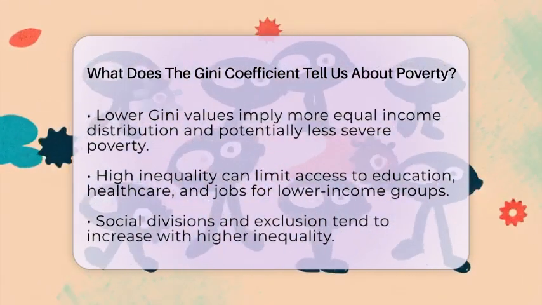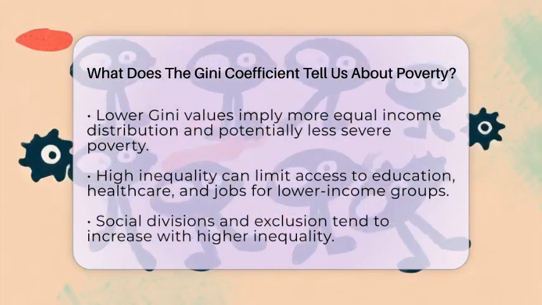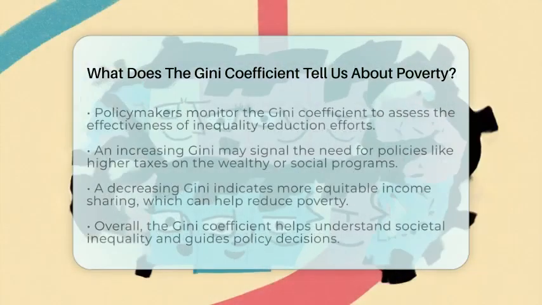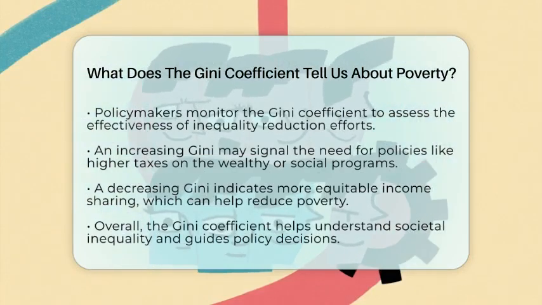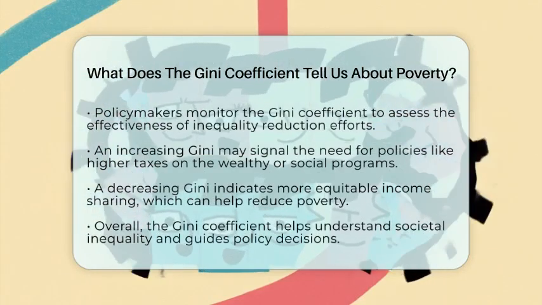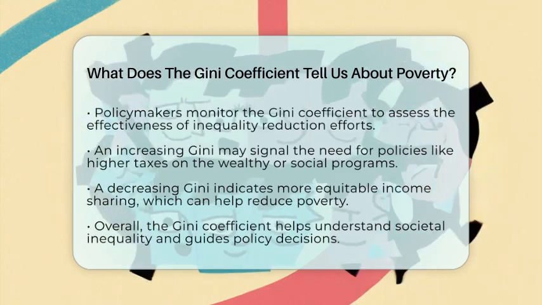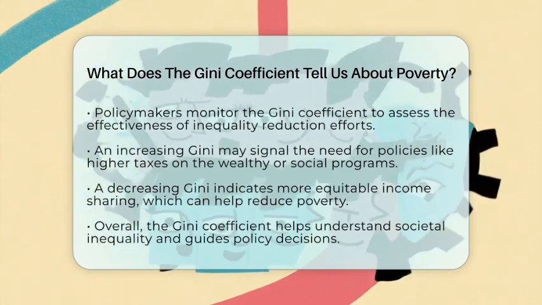Policymakers look at the Gini coefficient to see if their efforts to reduce inequality are working. If the number goes up, it might mean that wealth is becoming more concentrated, and they may need to introduce policies like higher taxes on the wealthy or better social programs. If the number drops, it suggests that income is becoming more fairly shared, which can help reduce poverty overall.